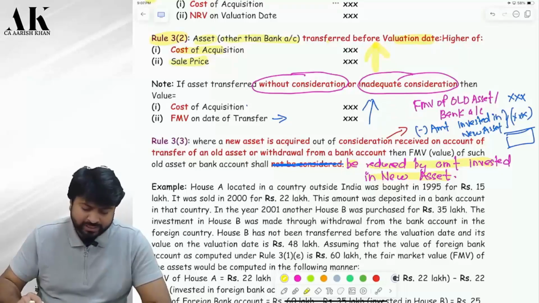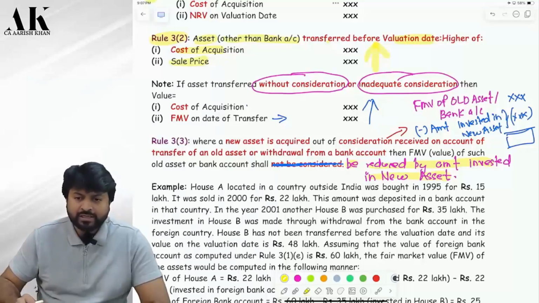In the year 2001, another house was purchased for 35 lakhs. Okay. So please tell me, this was the amount deposited in the bank account, and you withdrew that money and are using it. So are you buying a new asset from the old asset consideration? So can I say the value of this first asset, house A, will be 0? House A will be 0, sir.